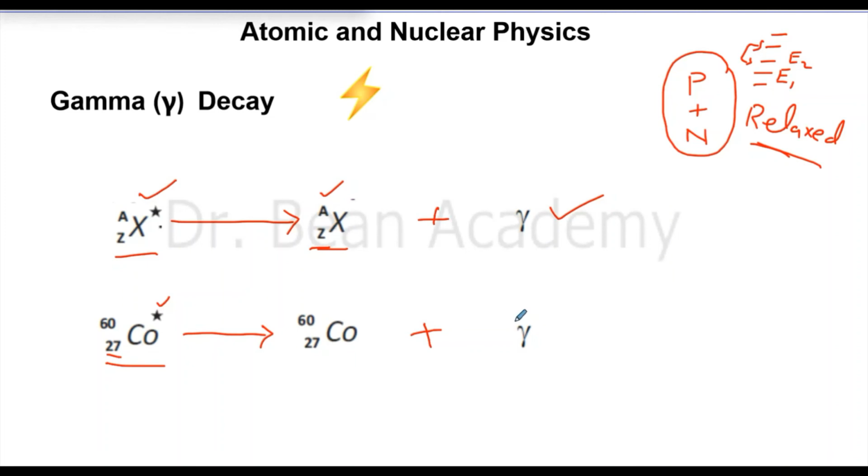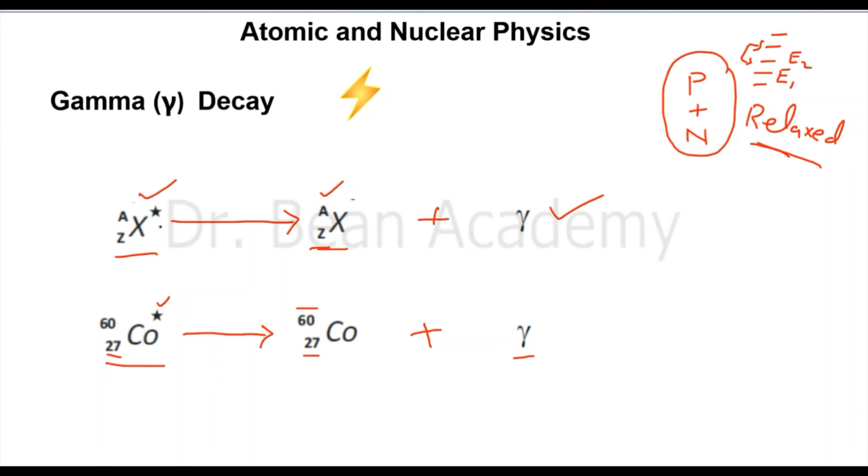It is still cobalt. Always remember that in gamma decay, the element will not change. Everything is the same. Mass is the same. Atomic number is the same, but it will only be at a lower energy state of the nucleus, meaning it is more stable. That is the only result of gamma decay, and of course it will release excess energy in the form of gamma ray. So here I will end this lecture.